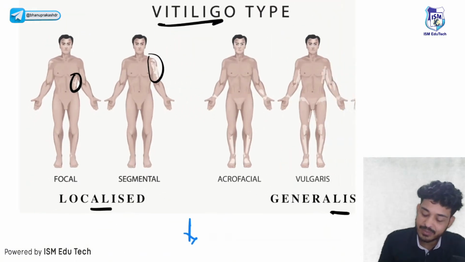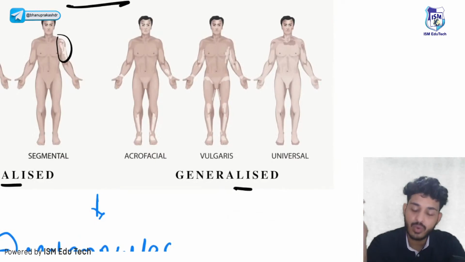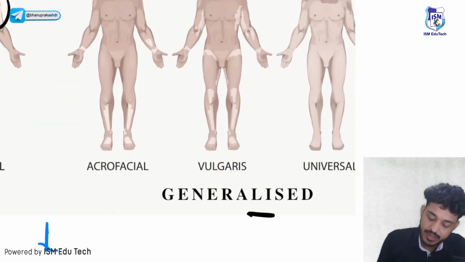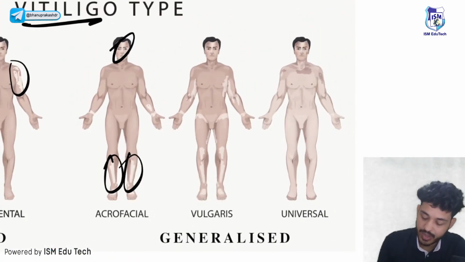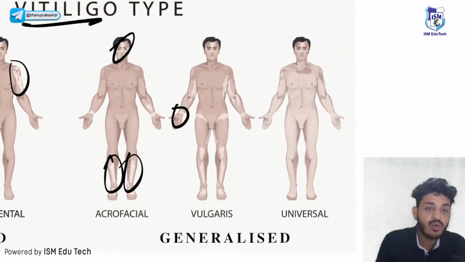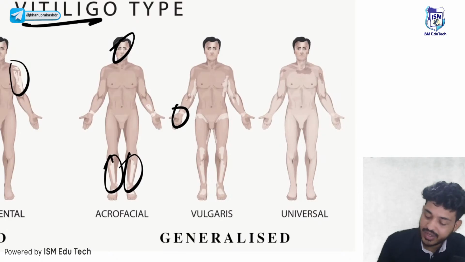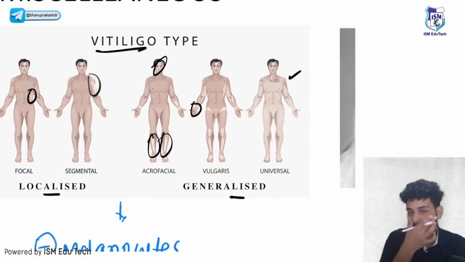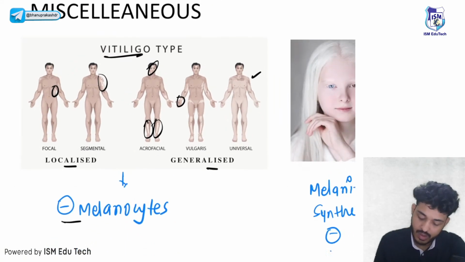Second thing will be generalized. Generalized means that will be present on both the parts. So look here, that is your acrofacial, on the face, on the extremities. Here will be vitiligo vulgaris. Vulgaris is a common term. The meaning of vulgaris is common, so that is the most common vitiligo. And universal, where mostly all the skin structures will be under the vitiligo.